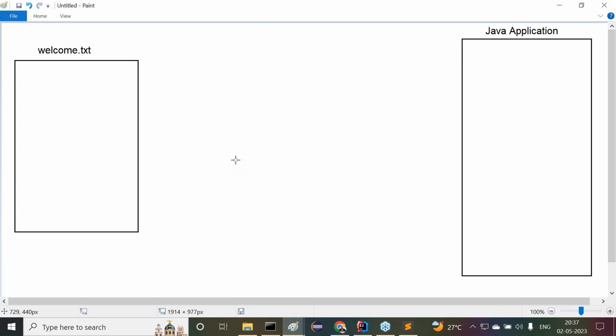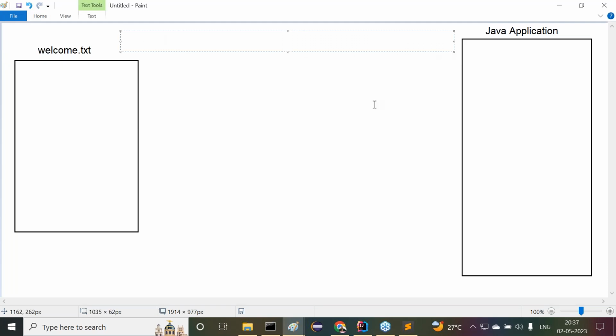All of you observe carefully. Now here, first of all, as a first step, we have to create a FileInputStream object. FileInputStream fis = new FileInputStream("welcome.txt"), at a particular location. That location I'm not specifying anyway. Welcome.txt, that's the data we are getting.